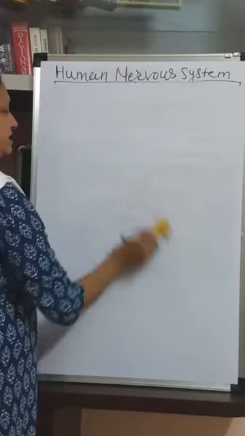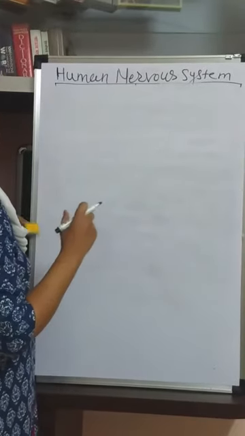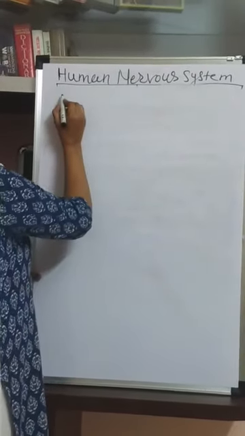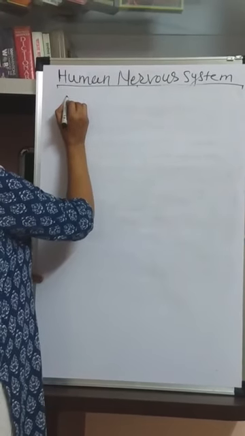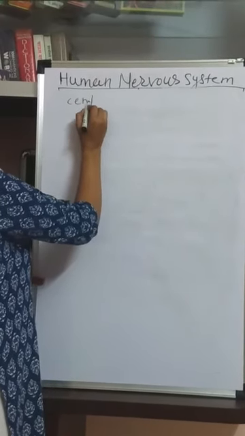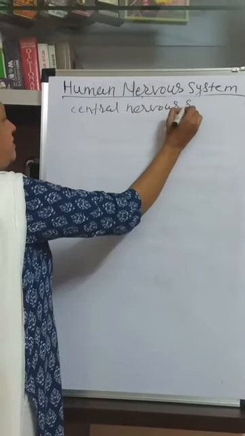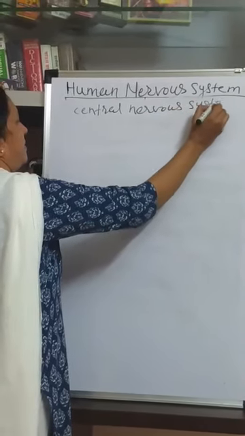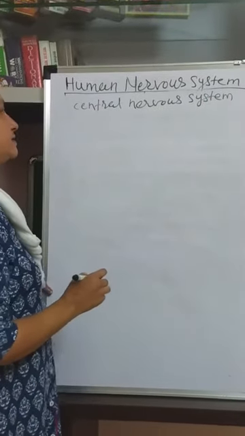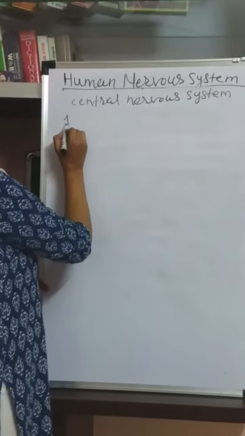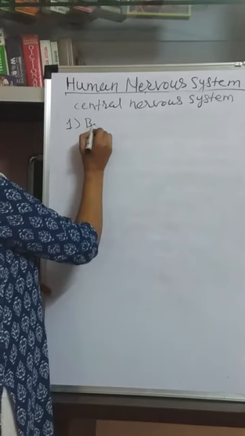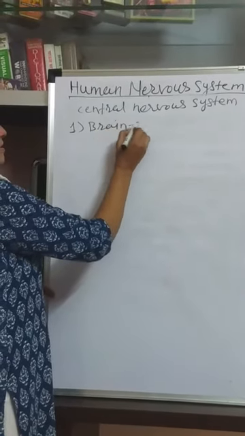So meninges and cerebrospinal fluids we studied, and now the first part of the central nervous system. It consists of the brain and the spinal cord. So the first part is the brain. आपण सुरुवात केलेली आहे brain.